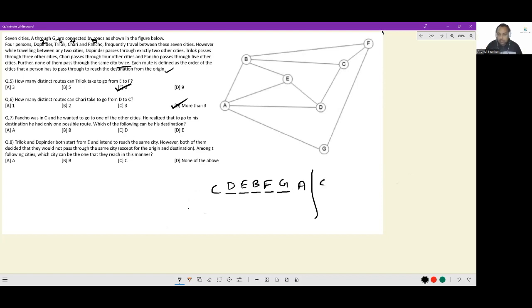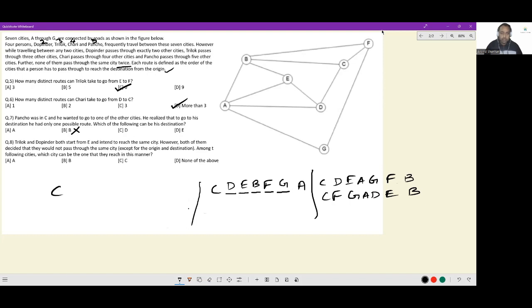Let me check. I start off with C, I end up at B. Yes, I see a wonderful journey. C, D, E, A, G, F, B. This is possible. Another path I see is C, F, G, A, D, E, B. There are two paths available to B. So this cannot be the answer.